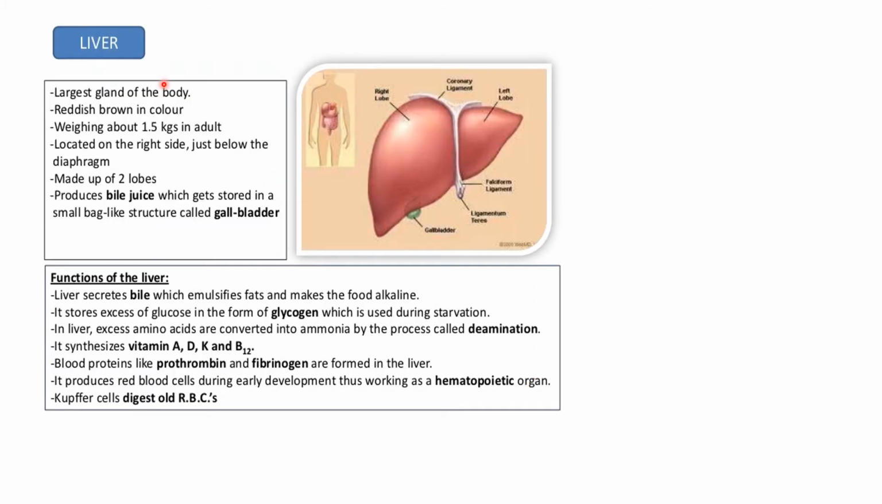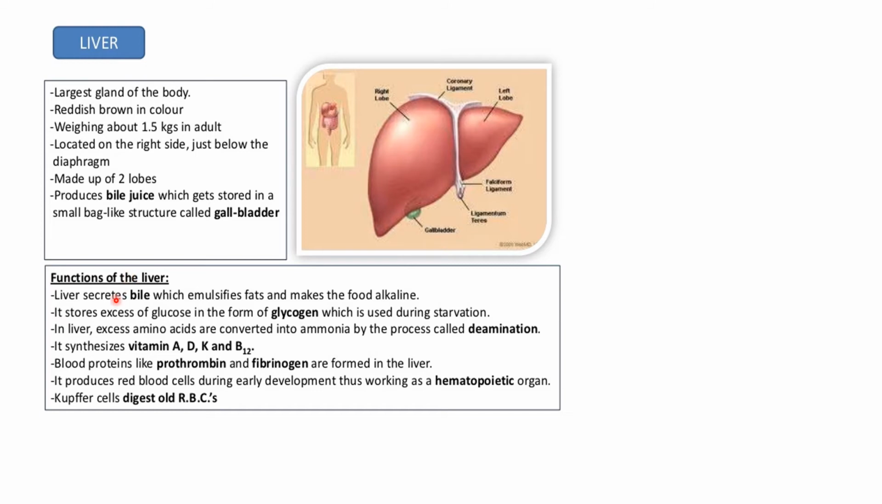Now let's see the second part of the accessory glands, that is the liver. It is the largest gland of the body. It is reddish brown in color, weighs about 1.5 kg in an adult, and is located on the right side just below the diaphragm. It is a triangular organ with two lobes. It produces bile juice, which gets stored in a small bag-like structure known as the gallbladder. As you can see over here, this structure is known as the gallbladder.